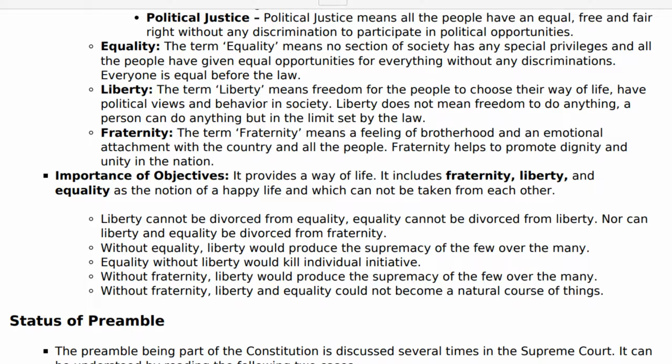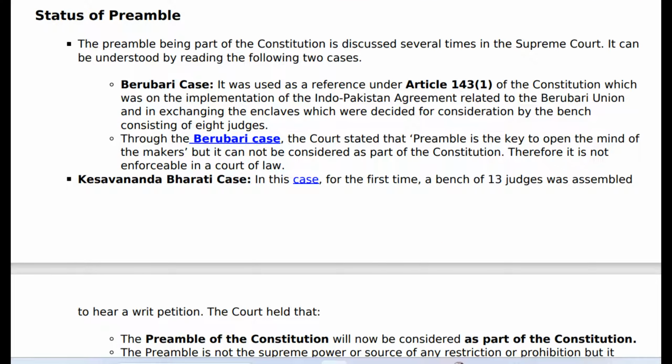Status of Preamble. The preamble being part of the Constitution has been discussed several times in the Supreme Court. It can be understood by reading the following two cases. Berubari case. It was a reference under Article 143(1) of the Constitution, on the implementation of the Indo-Pakistan Agreement related to the Berubari Union and exchanging the enclaves, which was decided by a bench consisting of 8 judges.